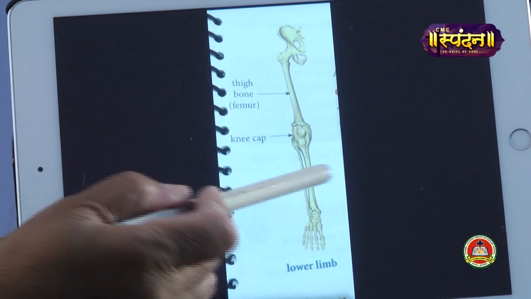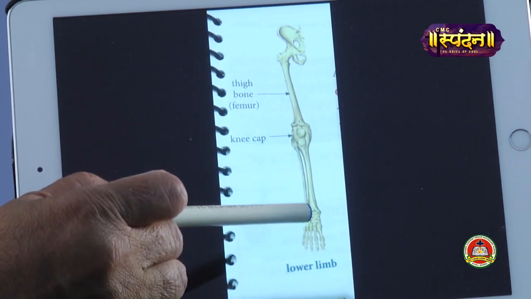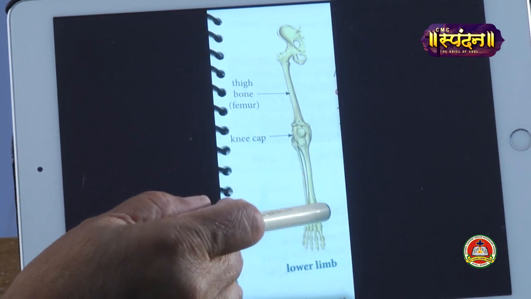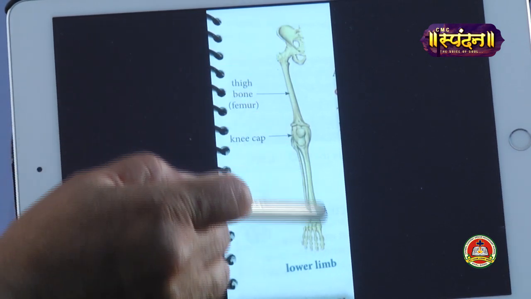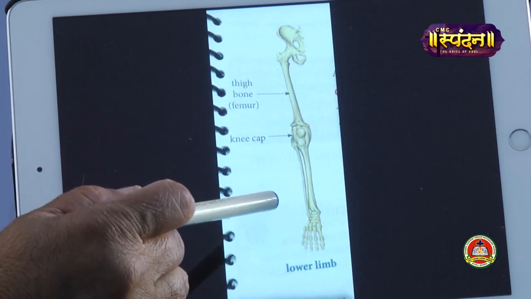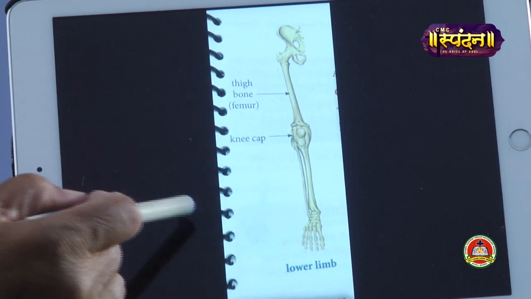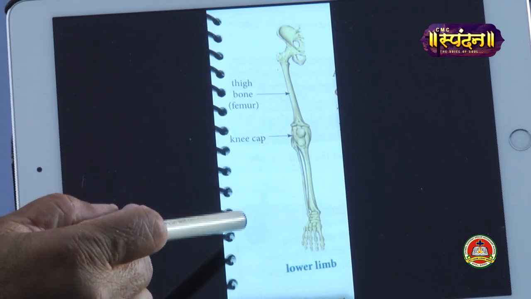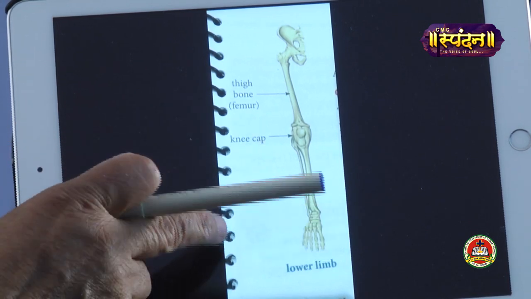Then you see the kneecap. Then there are two thin bones in the lower leg. Then you have your ankle and your toes. So together all these things, they form our lower limb. And all these bones together help us to walk, to stand and to sit. I hope this is clear.